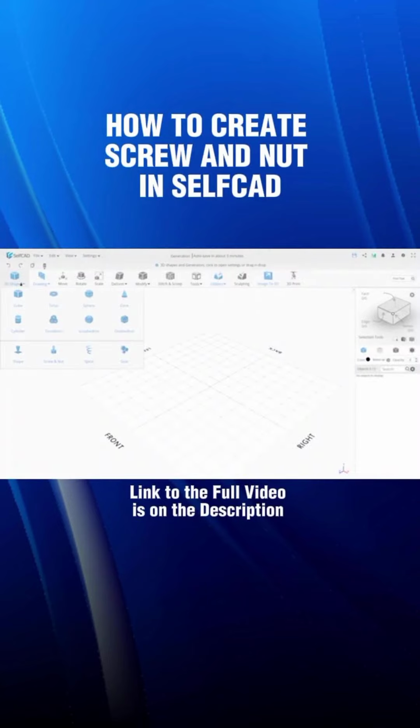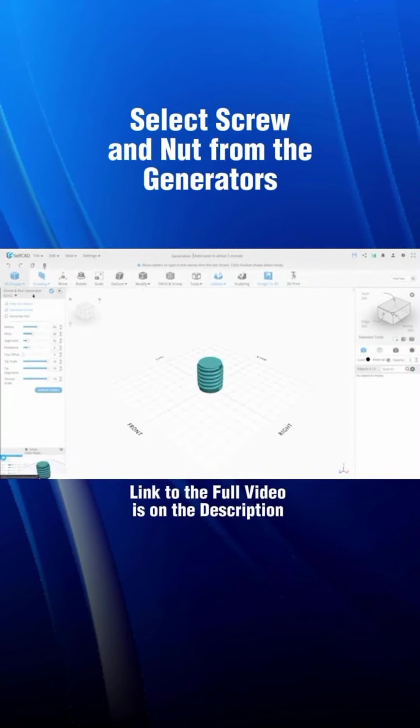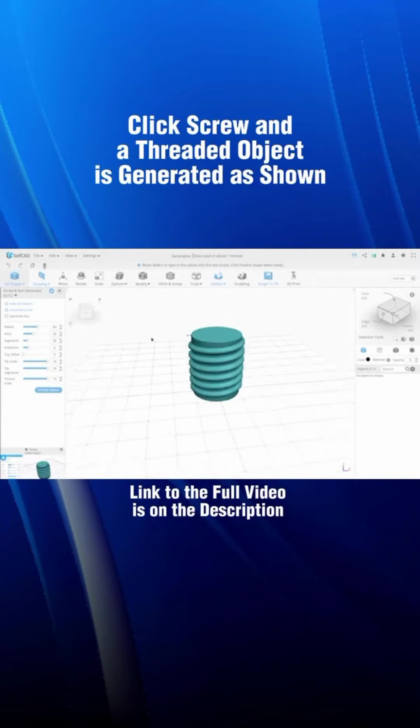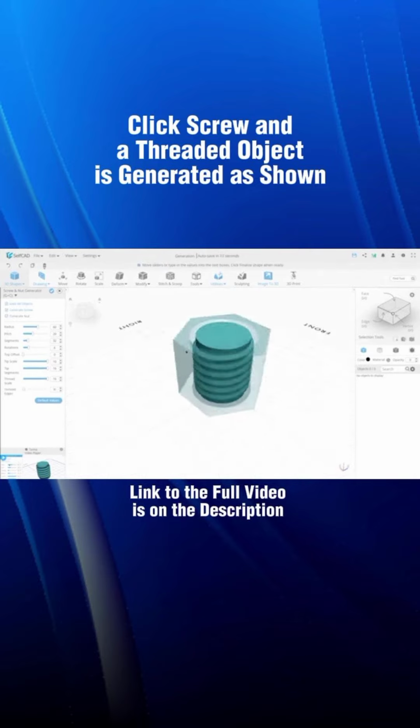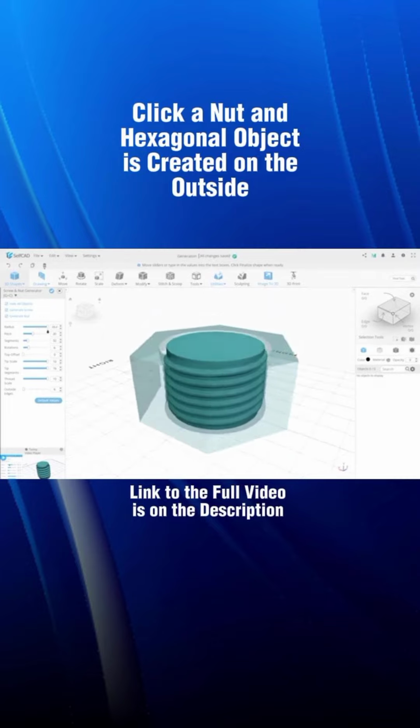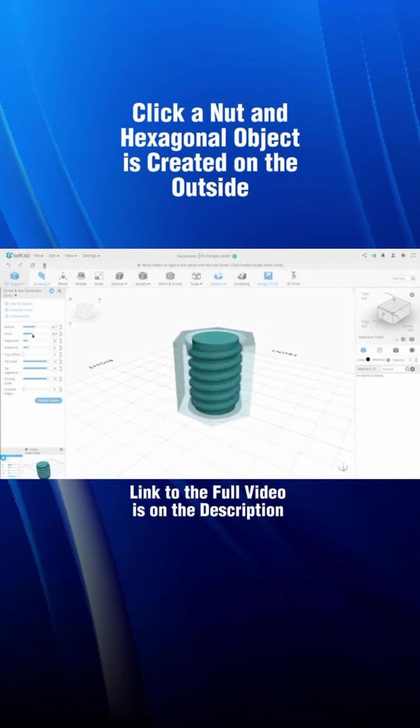How to create screws and nuts while modeling. Select screw and nut from the generators. Click Generate Screw and a threaded object is created. Click Generate Nut and a hexagonal-shaped object is created.